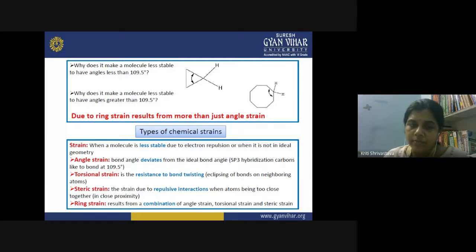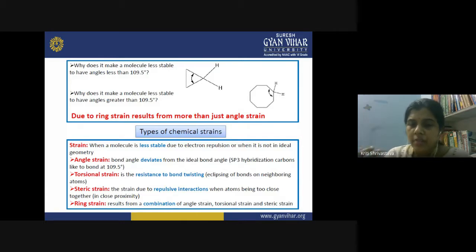Then the third type of strain that is possible is steric strain, and the steric strain is actually due to the 3D orientation of the substituents around the carbon chain in the carbon ring. The strain is due to the repulsive interactions when atoms are too close together, in close proximity.